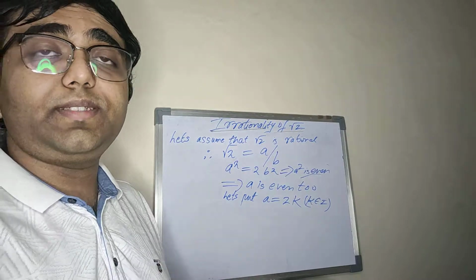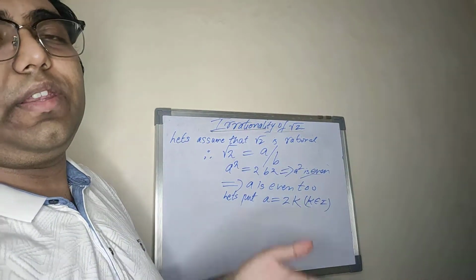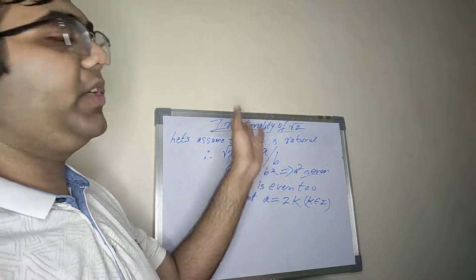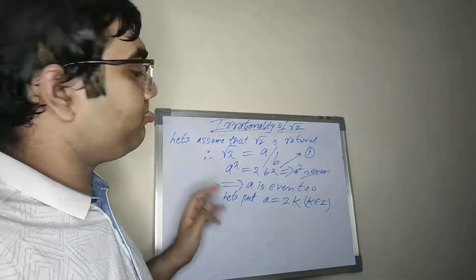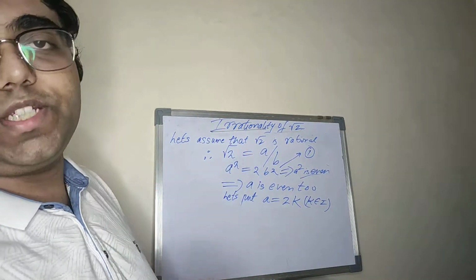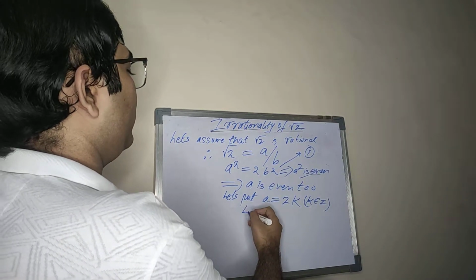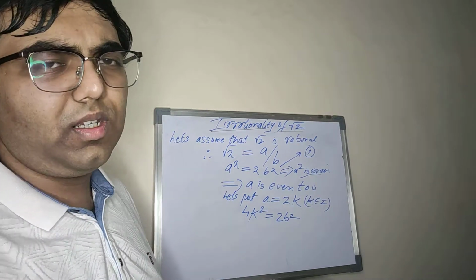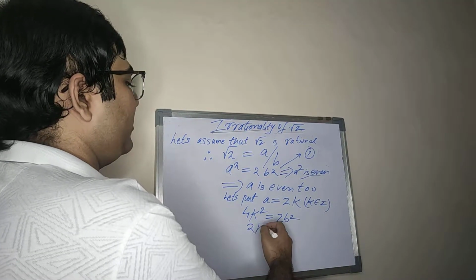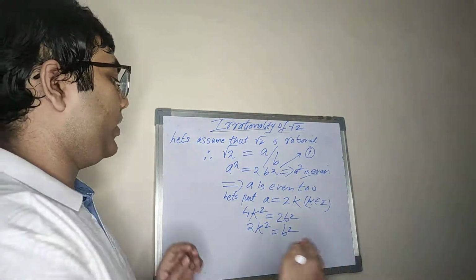Now what should we do next? Now we have a square as 2b square, and a as 2k. The very next logical step is just to substitute in this equation. Let me call this equation 1. We'll put this in equation 1, and just square it and see what we get: 4k square equal to 2b square. You can see, simplifying, we will get b square as 2k square.